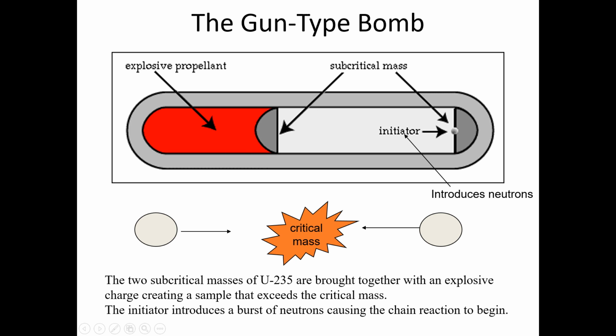On one side, in red, is the explosive propellant, and then we have the subcritical masses arranged on the sides, and here we have the initiator.